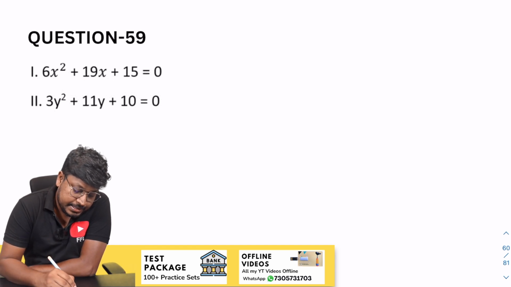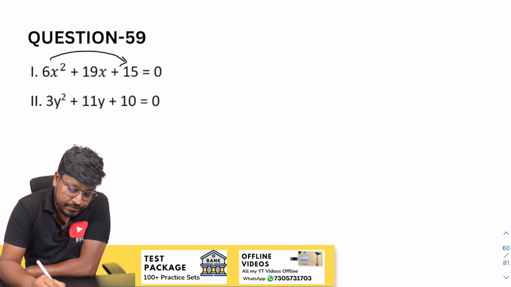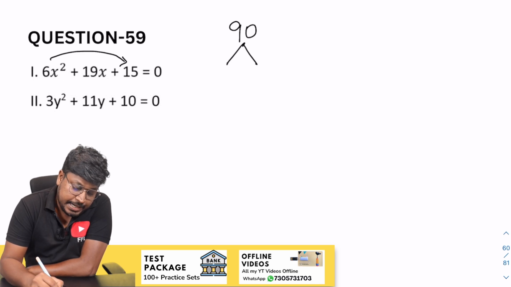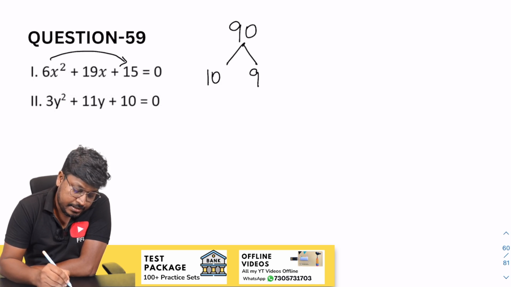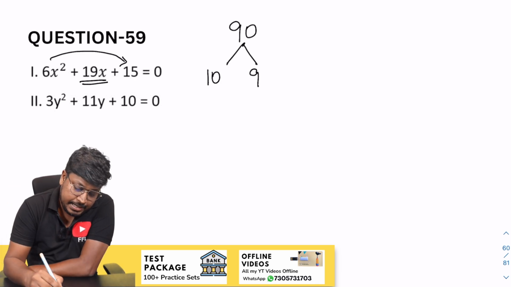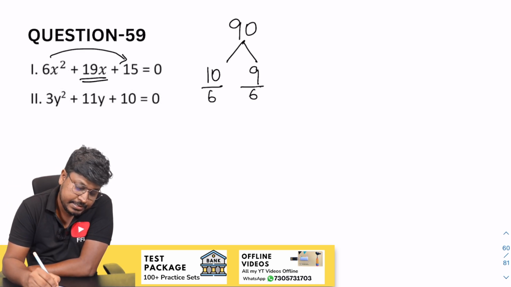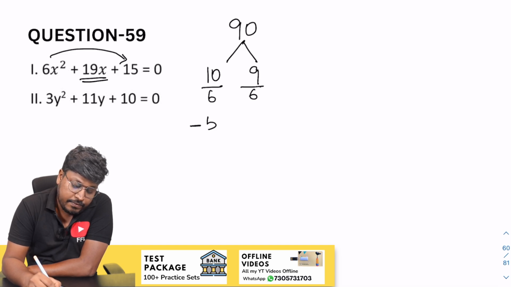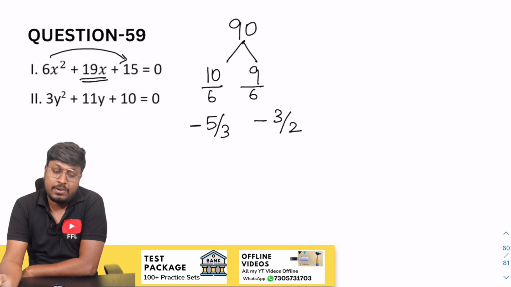So next question is 6 and 15. So 6 into 15 will be 90. So 10 and 9 will be 90 here. So our target is to get 19. When you add 10 and 9, resultant will be 19. So divide by 6. So minus of 5 by 3. So minus of 3 by 2, which will be the factor of x.